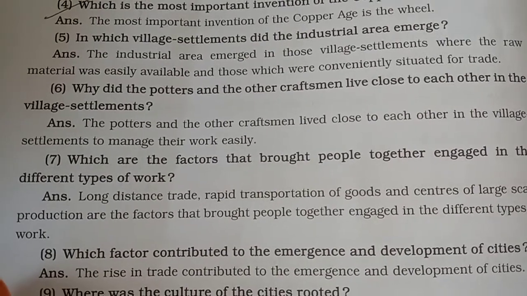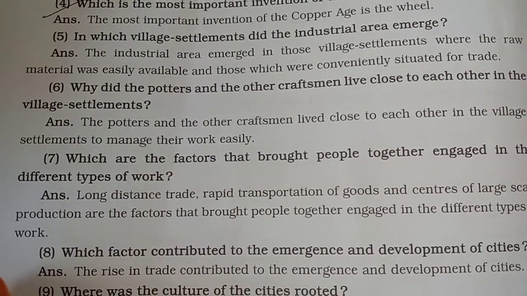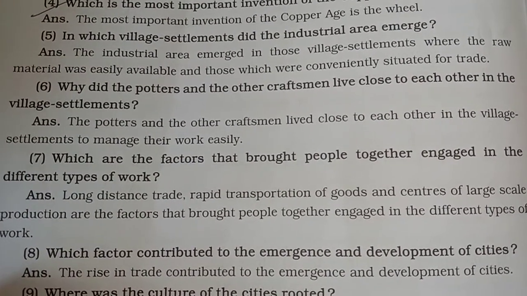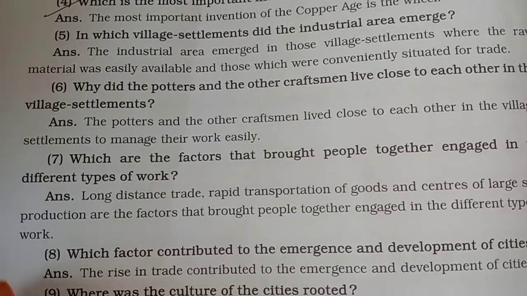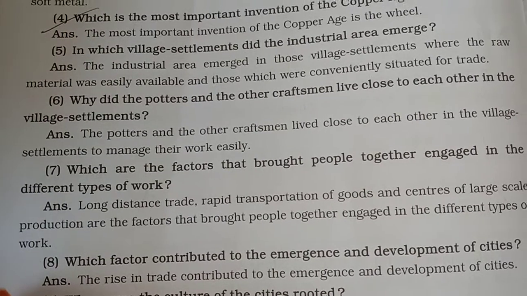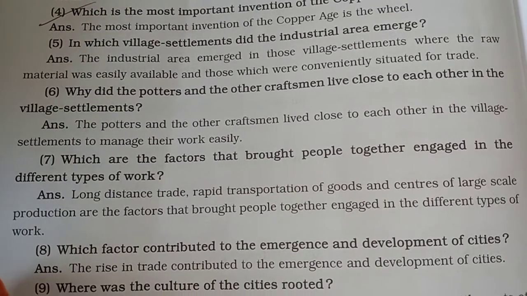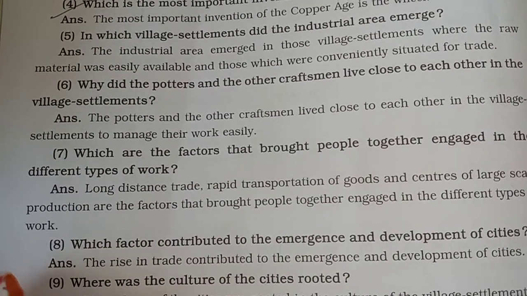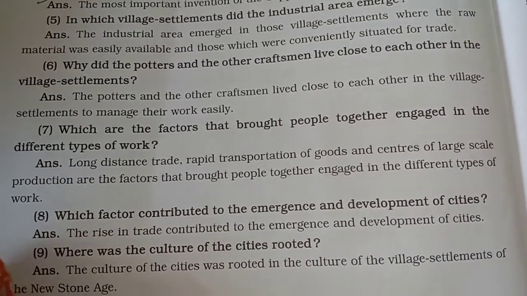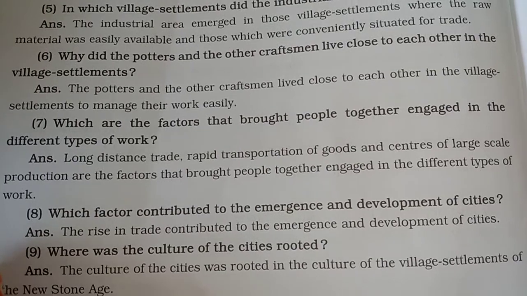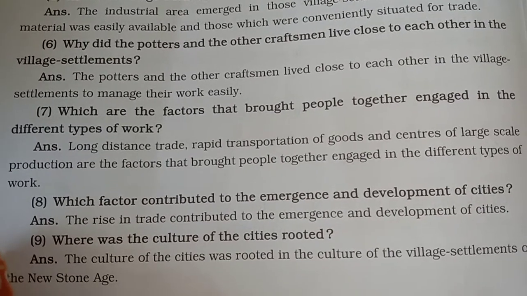Next question. Why did the potters and other craftsmen live close to each other in a village settlement? The potters and the other craftsmen lived close to each other in a village settlement to manage their work easily. Which are the factors that brought together people engaged in different types of work?